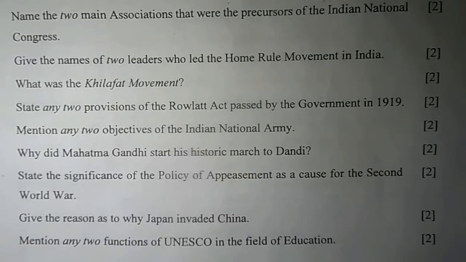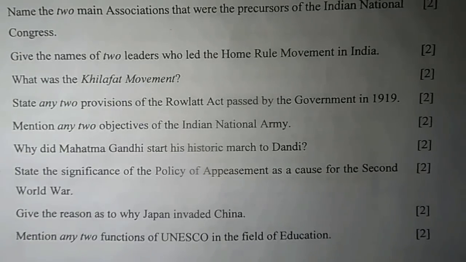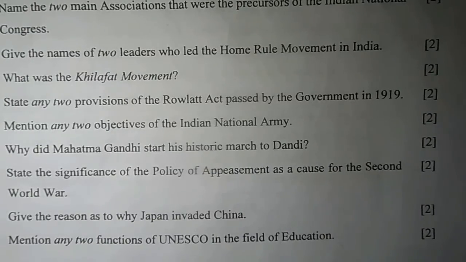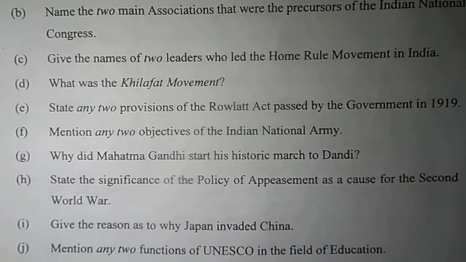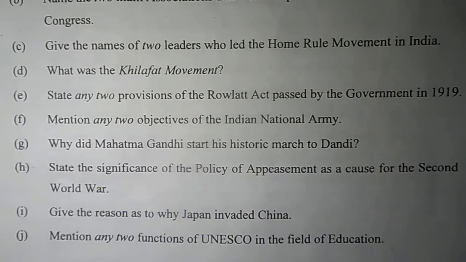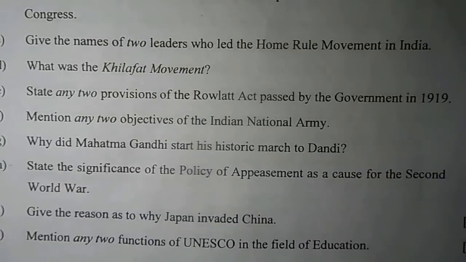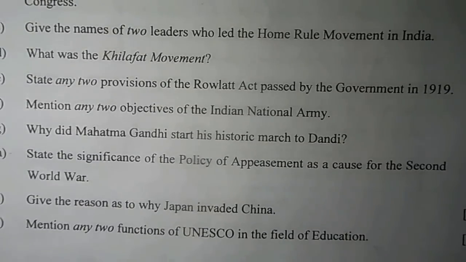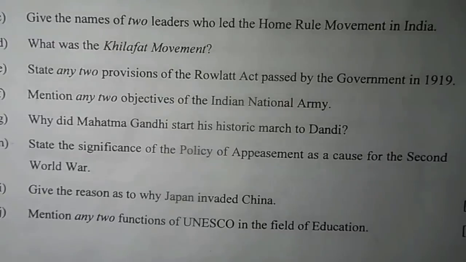G. Why did Mahatma Gandhi start his historic march to Dandi? Now, everybody should know the answer to this question. There was something called salt tax in India. If a peasant wanted to pick up a handful of salt by the shore of the sea, he would have to pay a lot of taxes. So, Gandhiji started a historic march to Dandi. He picked up a handful of salt and he disobeyed the salt law. And this was also in accordance with the civil disobedience movement.